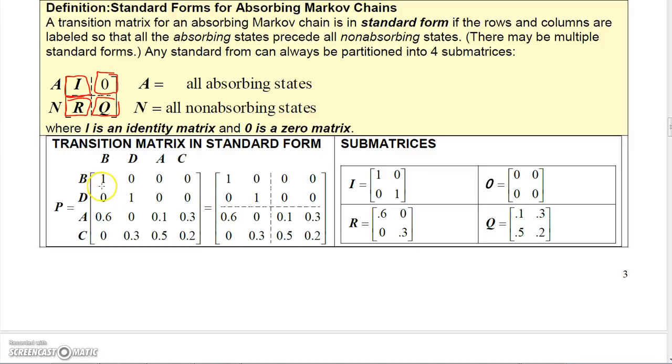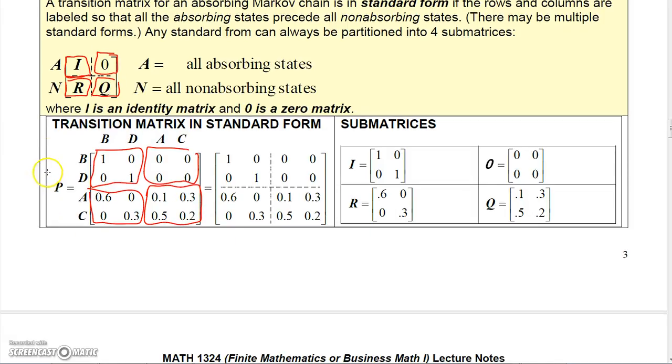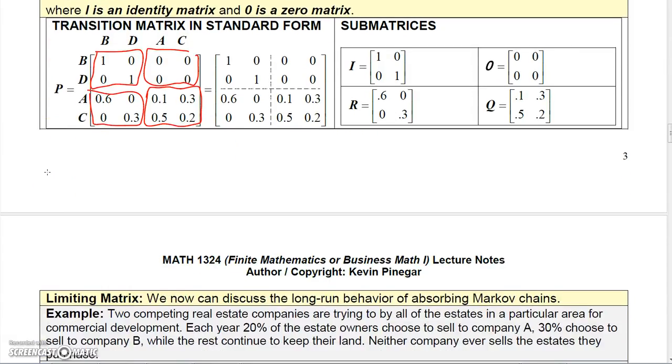Okay, so for example, this is in standard form. Notice here we have a 2 by 2 identity matrix. Here we have a 2 by 2 zero matrix. And here we can call this matrix R, and we can call this matrix Q. Over here I wrote the submatrices for you. And notice that the absorbing states in the rows come before the non-absorbing states, and also in the columns they come before the non-absorbing states here.